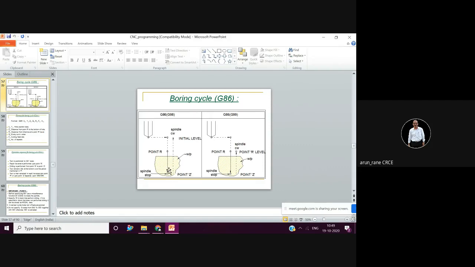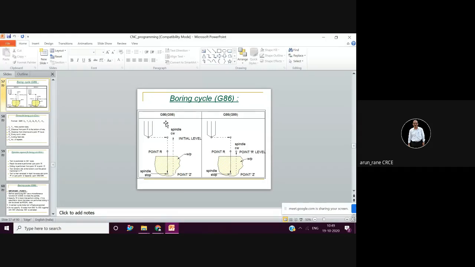The spindle stops, and if you are retracting the spindle in the same position, then there are chances that the tool in the boring bar will cut a groove in the workpiece. It will cut a groove when it is retracting, when it is returning from bottom to top.